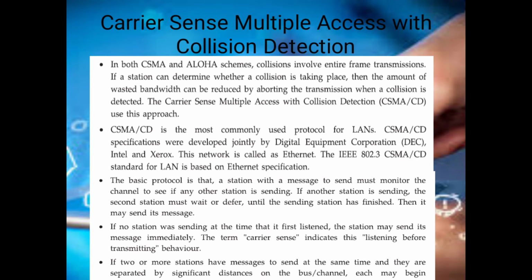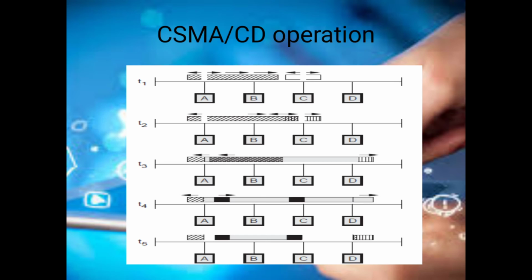Carrier sense multiple access with collision detection is most commonly used in LAN. It is used in IEEE 802.3, that is the Ethernet standard specification. In this protocol, a station with a message senses and monitors the channel. If the channel is busy, the station has to wait or defer until the transmission finishes. If no station is sending at the same time, the station may transmit immediately. The term carrier sense includes listening before transmitting.